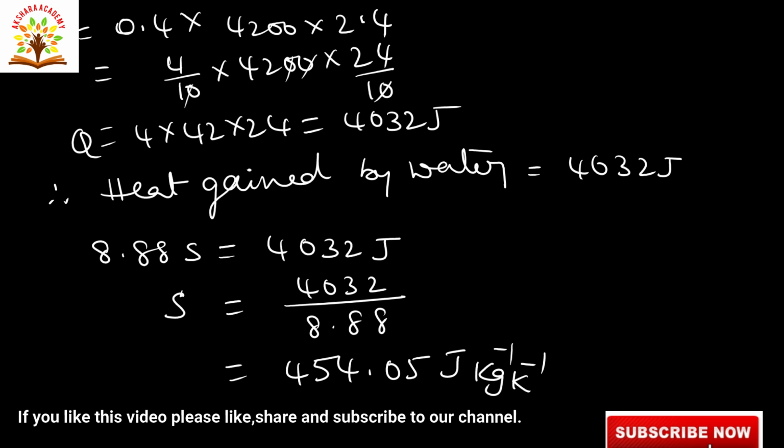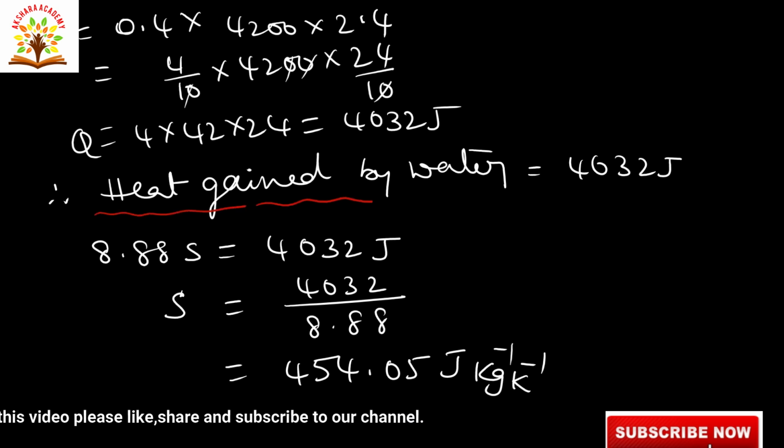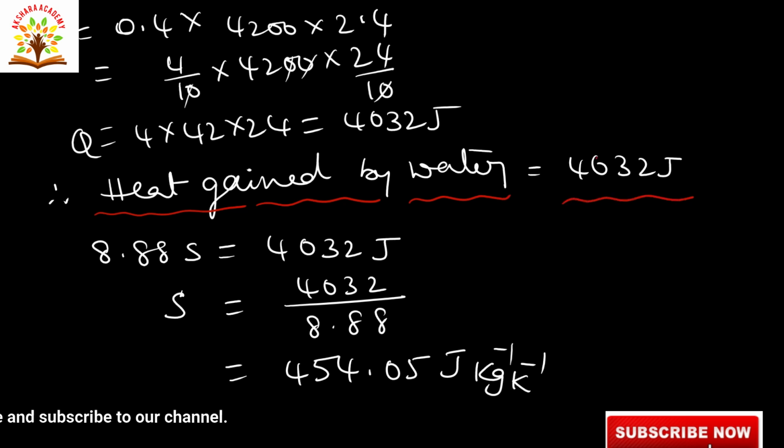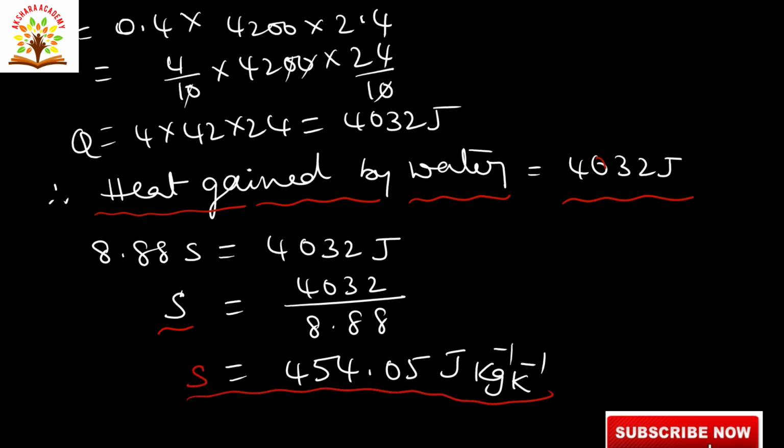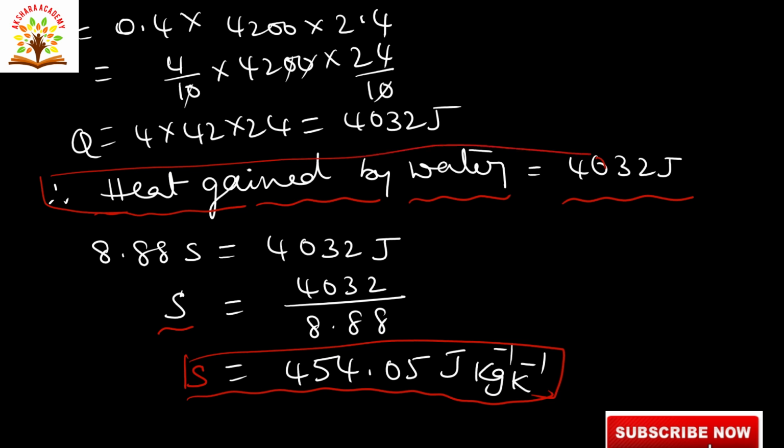This is the final answer. The first one we calculated, A, heat gained by water is 4032 joules, and the specific heat of iron s is equal to 454.05 joule kilogram inverse Kelvin inverse. These two are the answers. Okay, next, go to the next question.